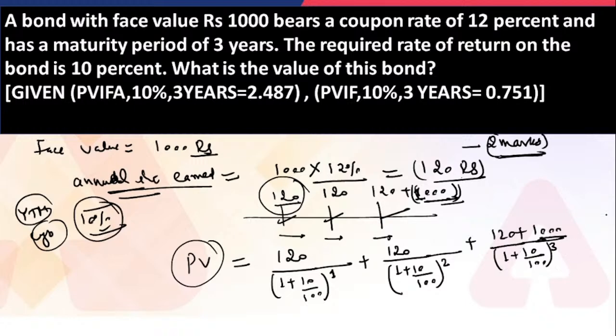Now you can see this equation is getting more complicated. So for solving that, we understand the PVIFA.